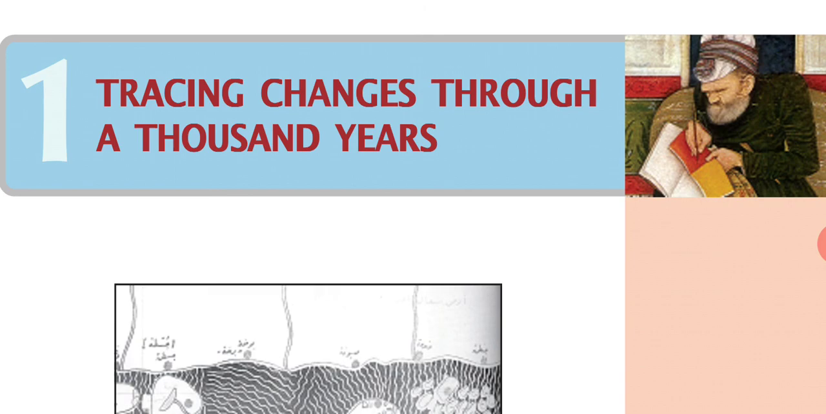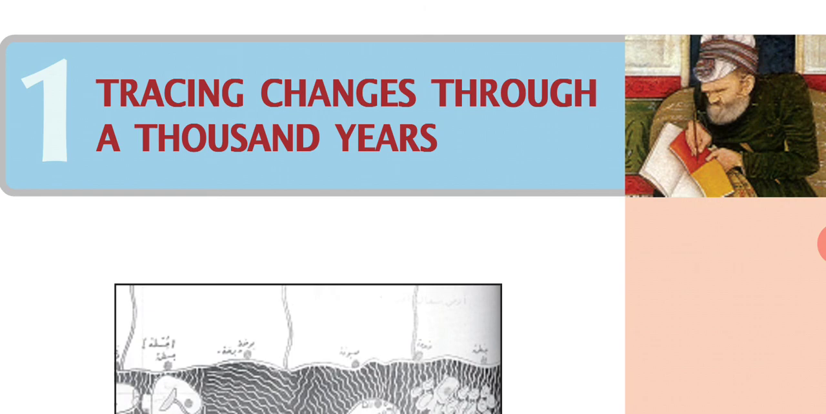First of all, we read the first paragraph. We have to understand that in this chapter, we have to know about the changes which came in our country, especially the changes which happened from the 8th century up to the 18th century, or you can say the changes which came during the medieval period.